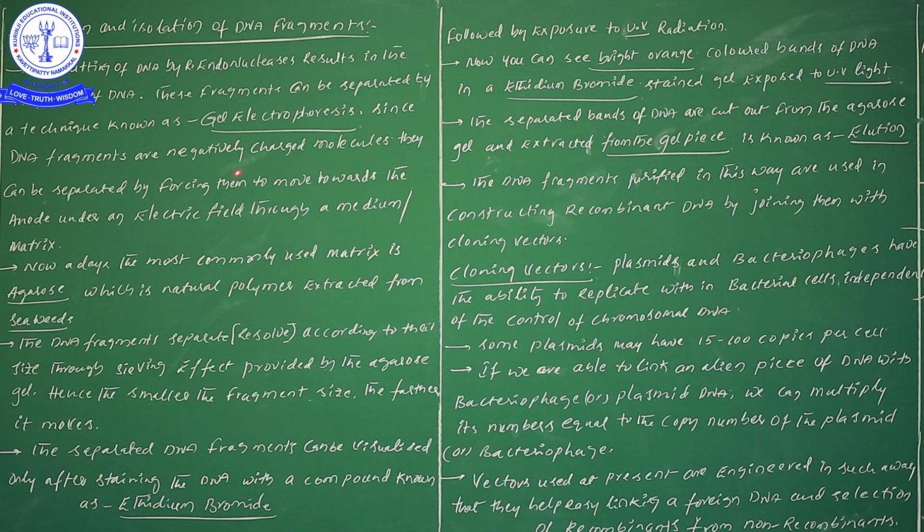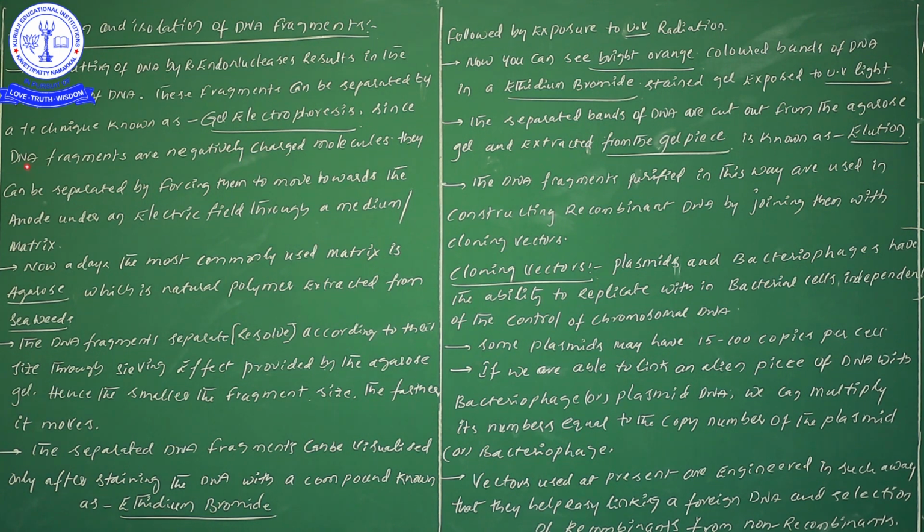Since DNA fragments are negatively charged, this bit is important from the NEET examination point of view. The DNA fragments are negatively charged. Why? In the molecular basis of inheritance chapter I have given the information that DNA is a negatively charged molecule. Due to the presence of phosphate, DNA gets a negative charge. Don't forget this one more time. DNA is a negatively charged molecule because of the presence of phosphate.